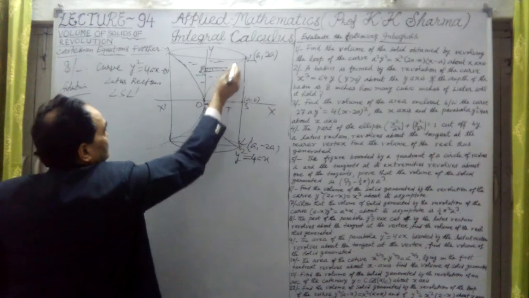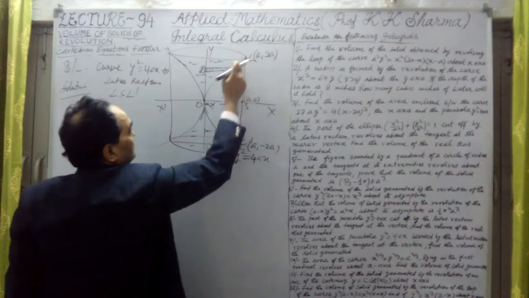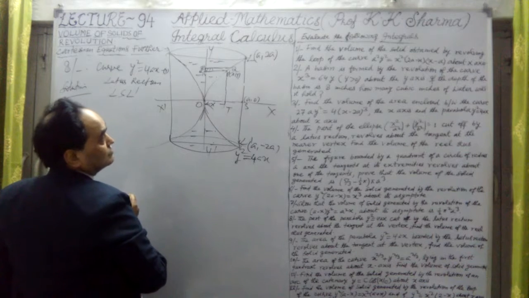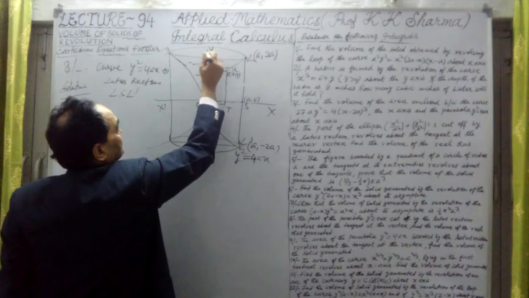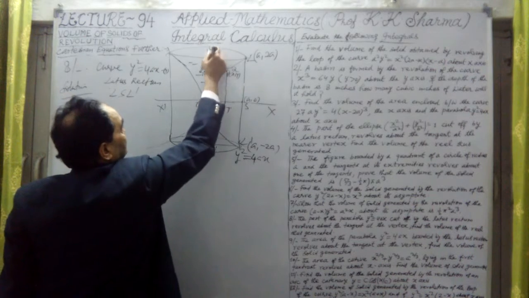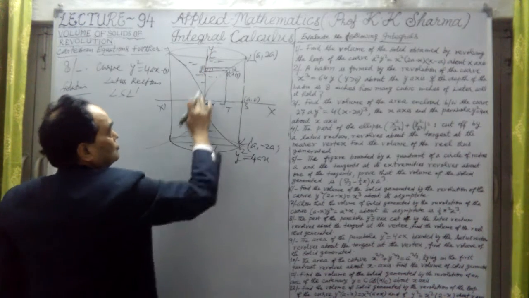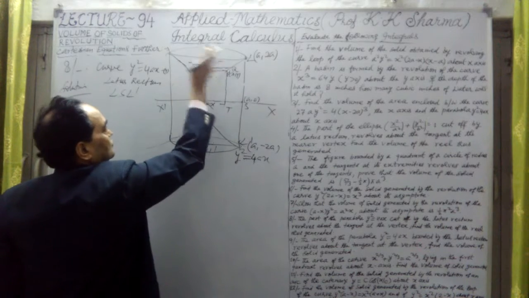Which section? OL only. So this OL, or let me take here any point C. So OLC is revolved around this.